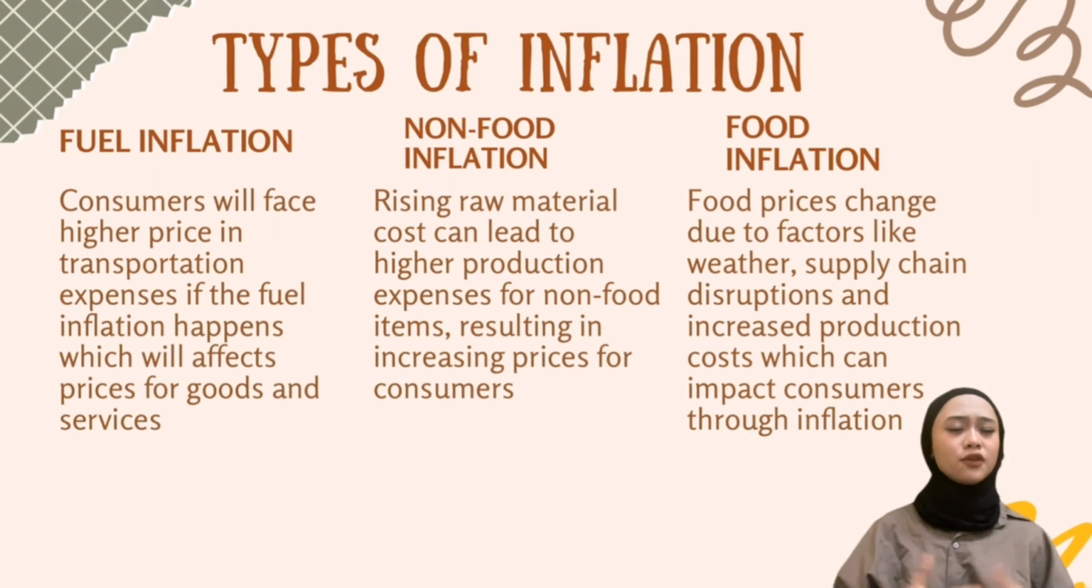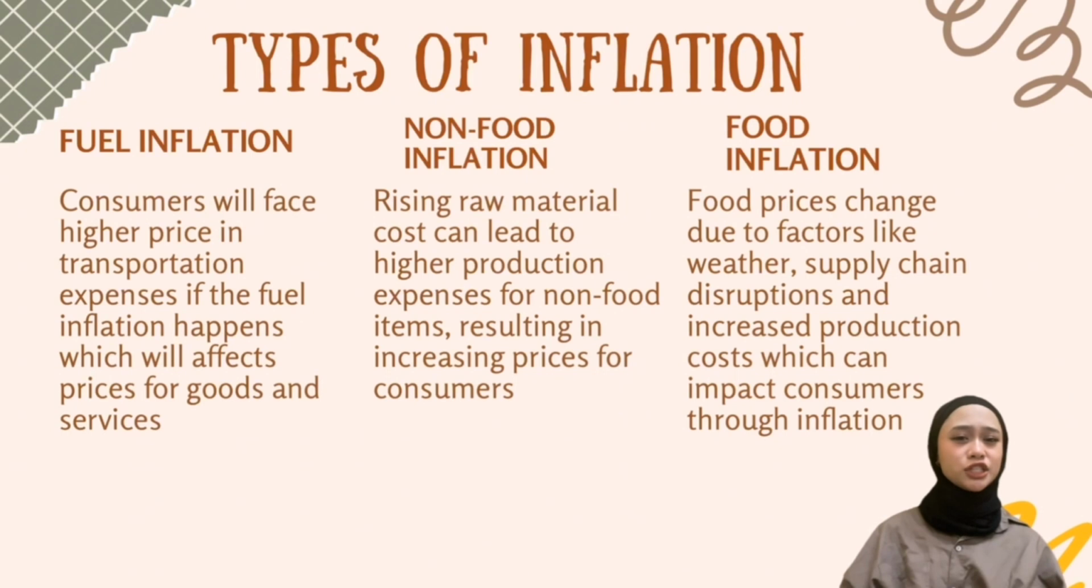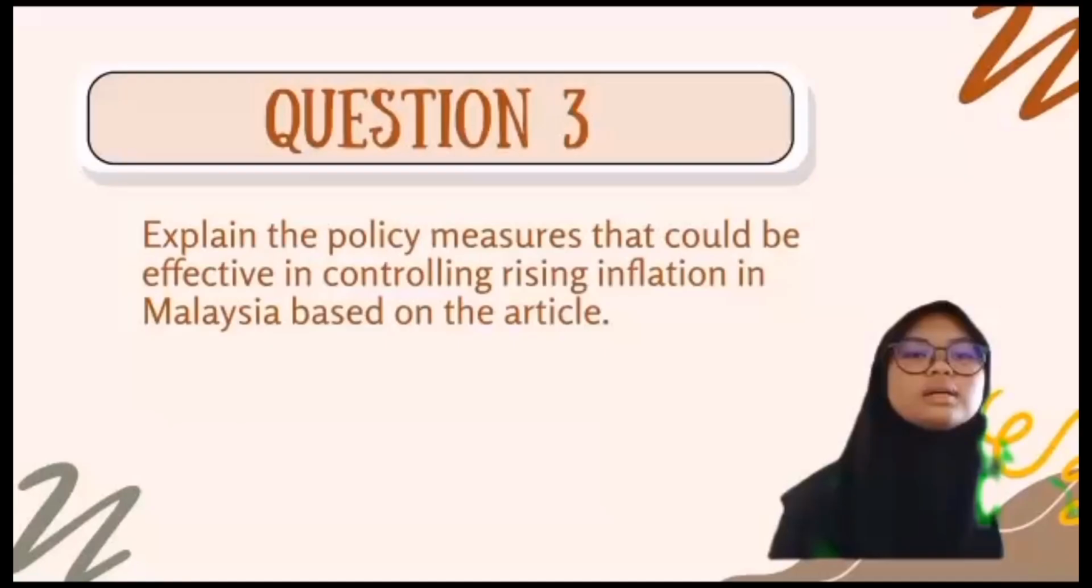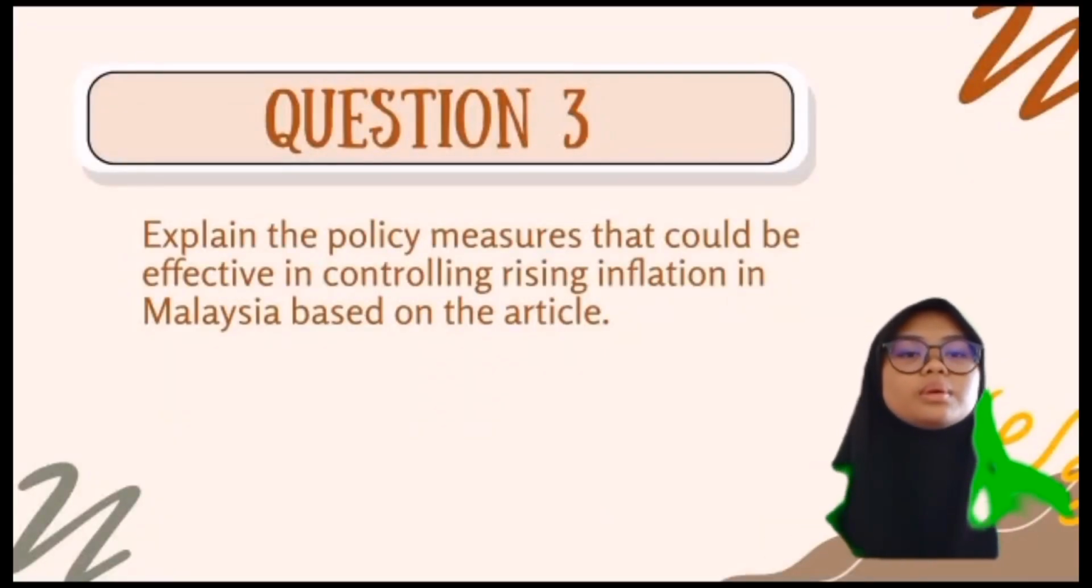resulting in increasing prices for consumers. Okay, so last but not least is food inflation. What is food inflation? So food prices change due to factors like weather, supply chain disruption, and increased production costs, which can impact consumers through inflation. So here I include to you the example of cost push inflation curve. Thank you.